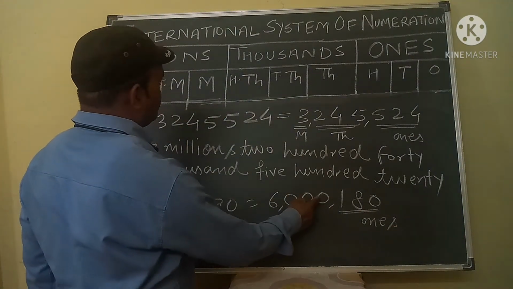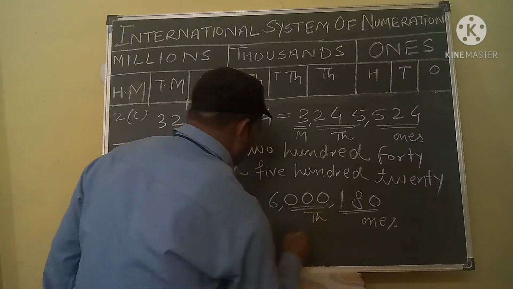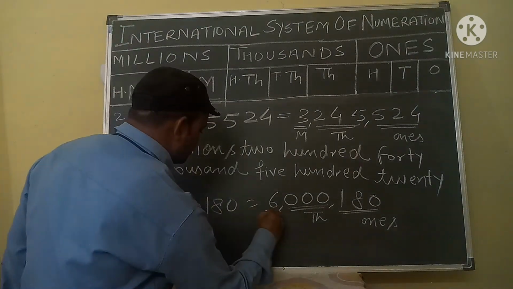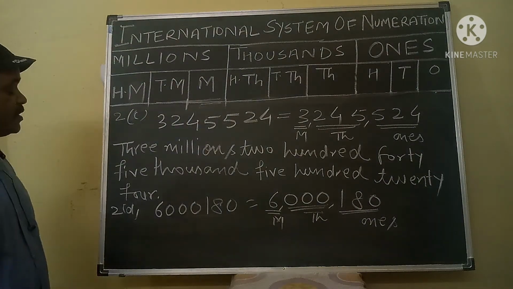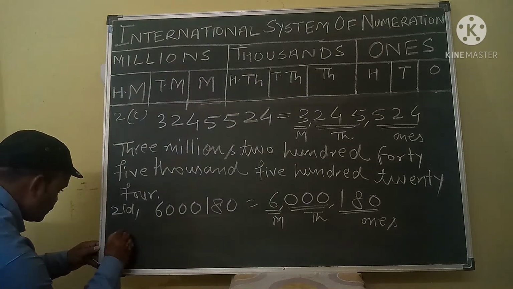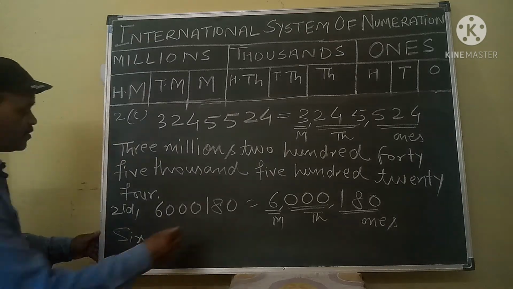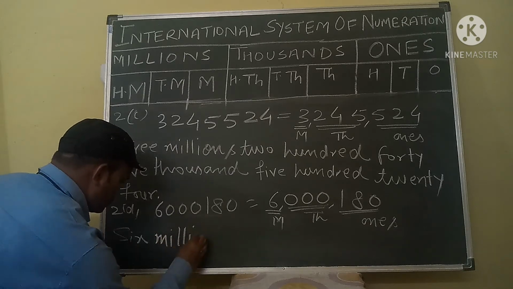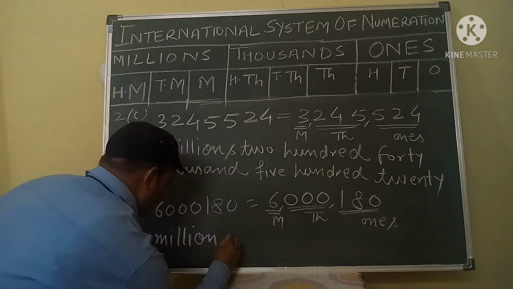The 000 is in the thousand period, and 6 is in the millions place. So this number we can write 6 million and 180, that is 6,000,180.